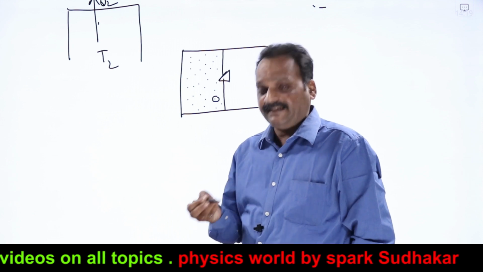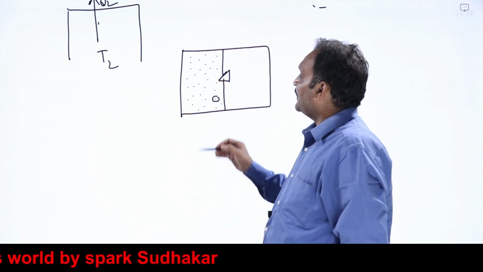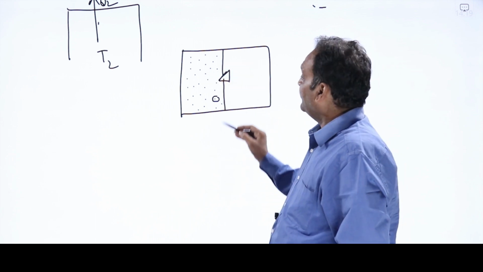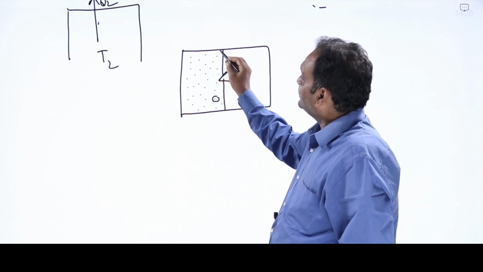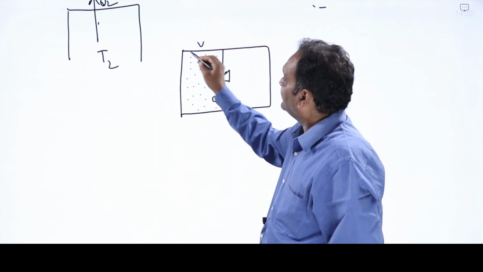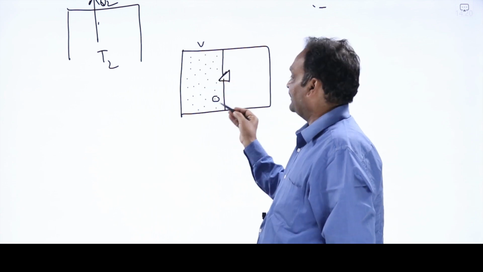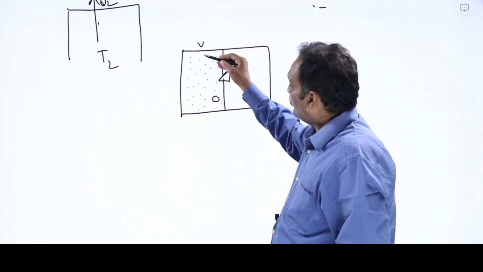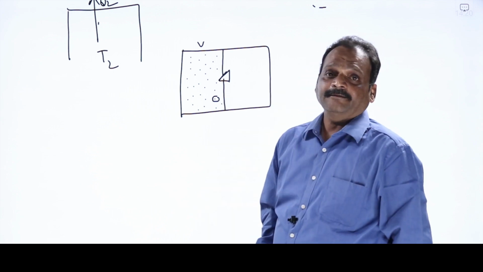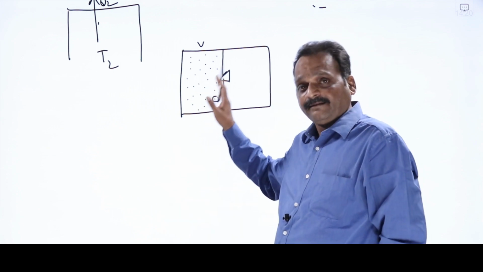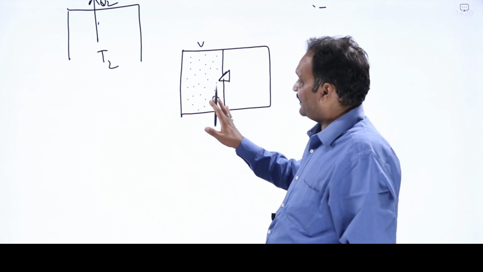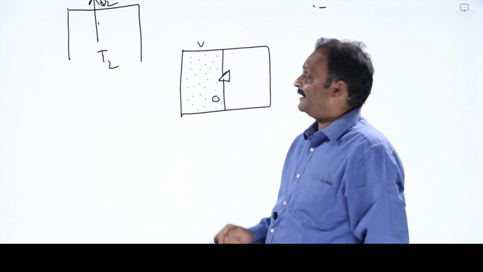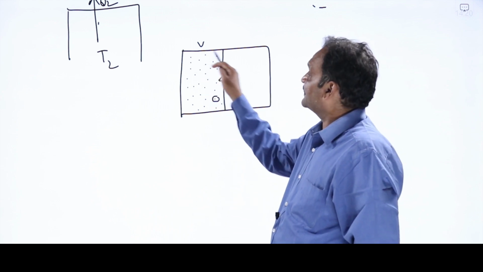But I want to search for one specific molecule, say. If I want to search for any specific molecule, what should I do? This molecule keeps on changing its position and path continuously. But whatever it is, if I search this much volume of the vessel, it is sufficient. This molecule will be present somewhere. It may keep on moving from here to here, but when I carefully search the entire volume V, I can find this molecule. There is disorder, no doubt, and I have to put some effort to locate one specific molecule, but that effort is confined only to searching in this volume.